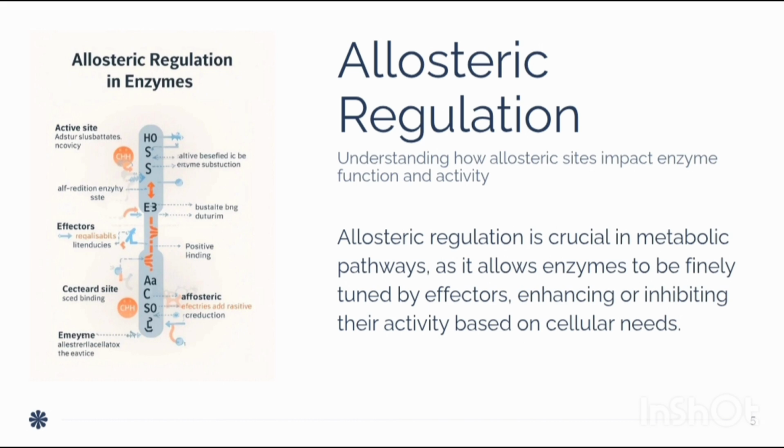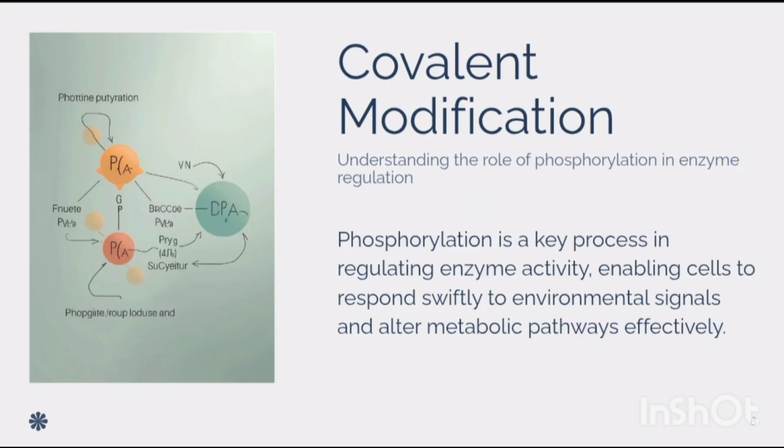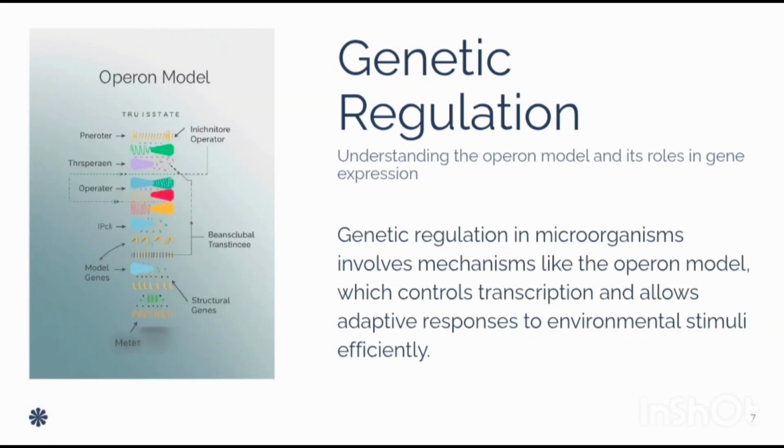Covalent modification. Another crucial mechanism is covalent modification, precisely phosphorylation, by adding or removing phosphate groups from enzymes. Cells can rapidly turn metabolic pathways on or off. That enables microorganisms to respond swiftly to environmental signals and adjust their metabolism in real time, perfect for survival in fluctuating conditions.